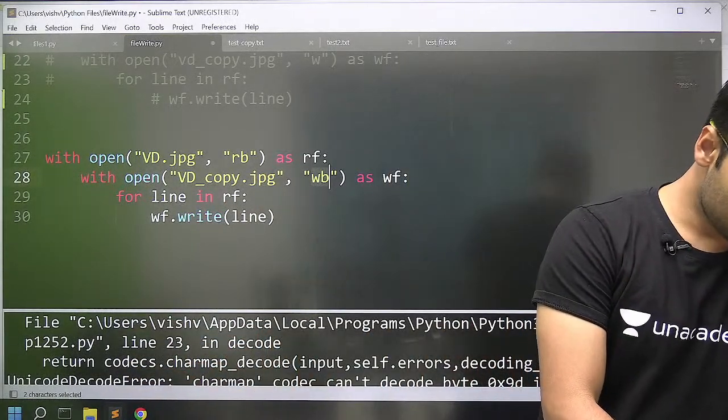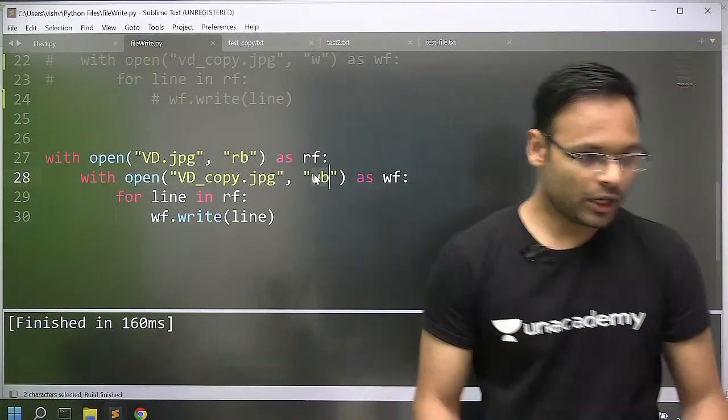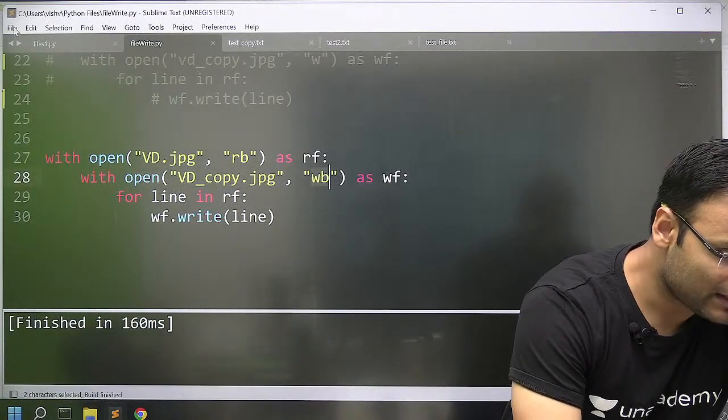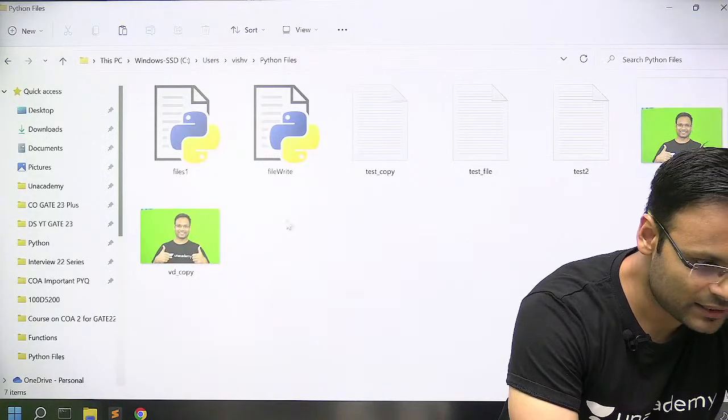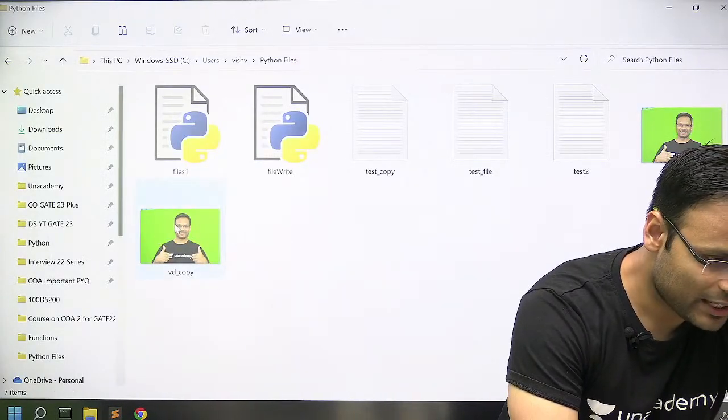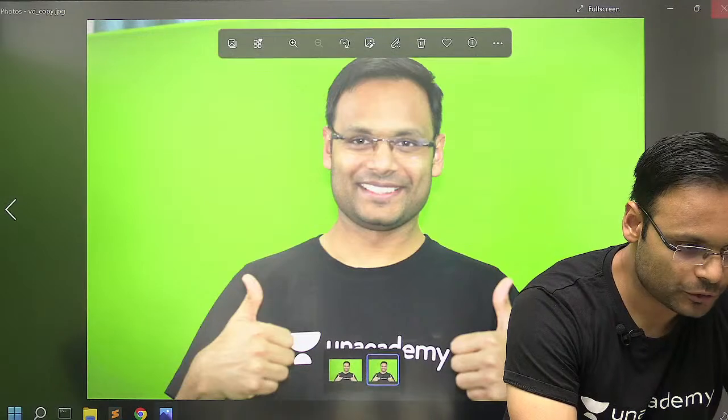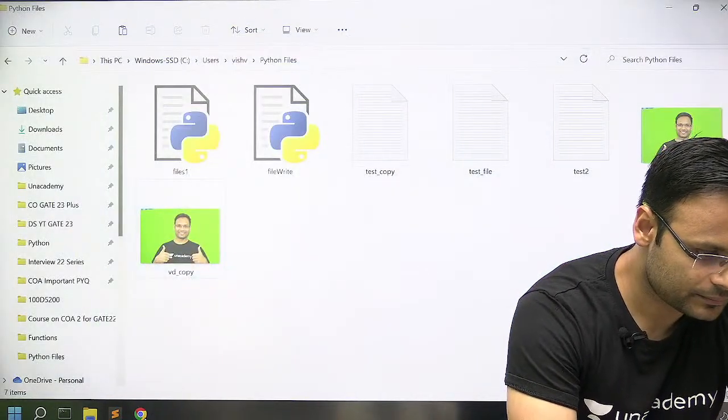If you do this, you run it, finished, look at this, finished. Okay, I will try to have that particular file here. Look at this, VD underscore copy is there and that particular copy you can open for sure. It is present.